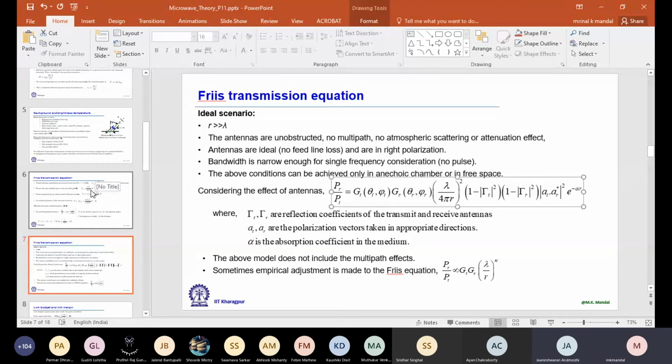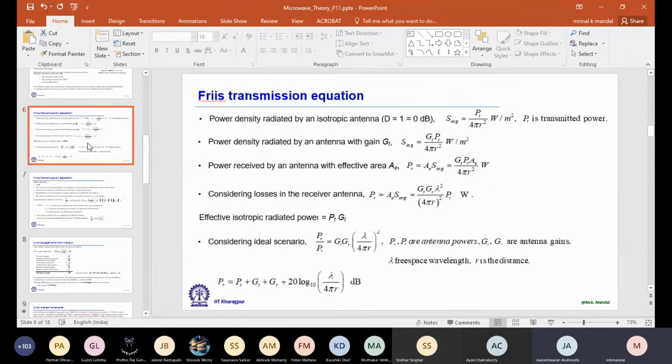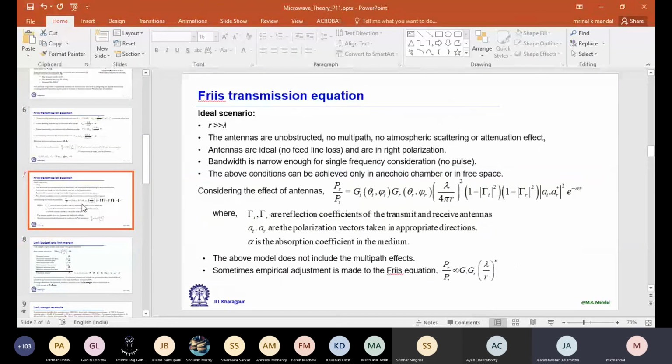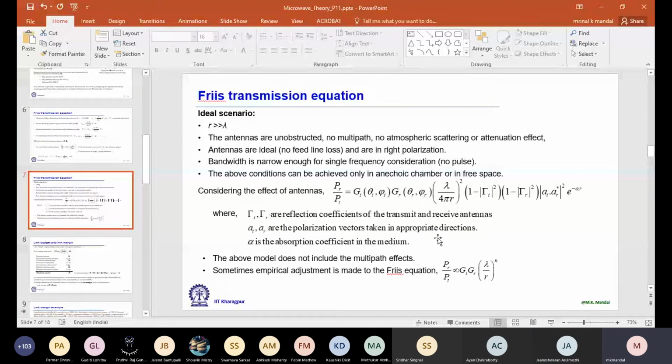Yes. But instead of writing A, we replaced it by lambda. So does GR include the term about area? Yes, next slide. So if I increase the area with respect to lambda, then your gain value will increase.